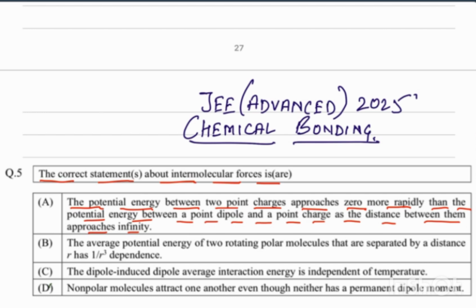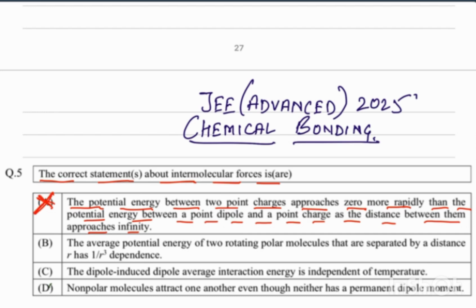So this statement is saying the potential energy between the 2 point charges approaches zero more rapidly than the potential energy between a point dipole and a point charge as the distance approaches infinite. So this statement is wrong. A statement is a wrong statement.